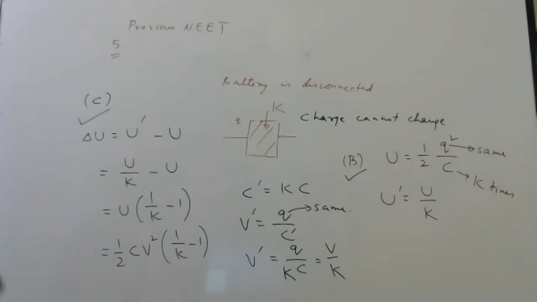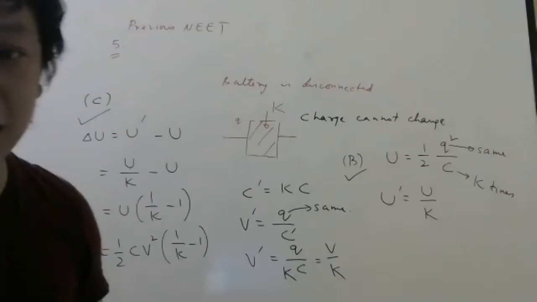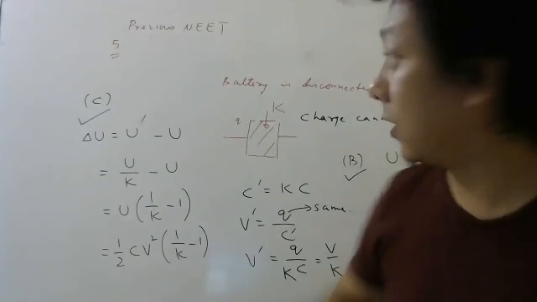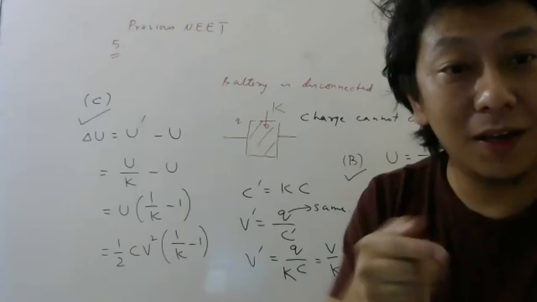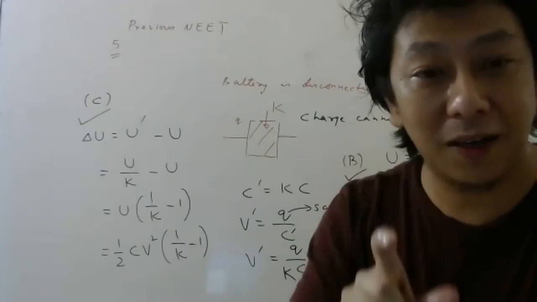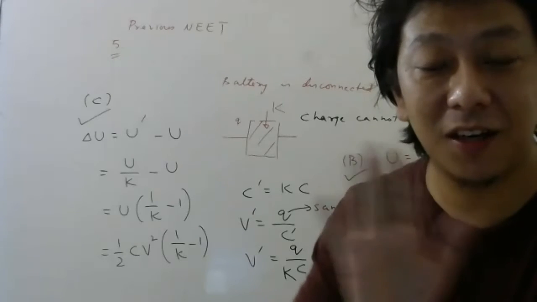Okay, students. So all the options A, B, C are correct. So option D is incorrect. But if this question comes in the exam, students will try from option A, option B, so a lot of time they will waste. They should remember, once a battery is disconnected, the charge on the capacitor cannot change.